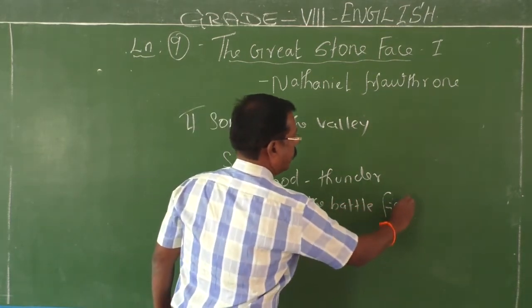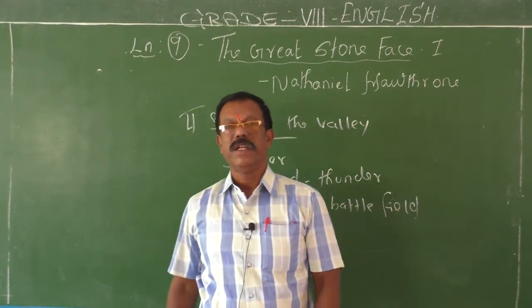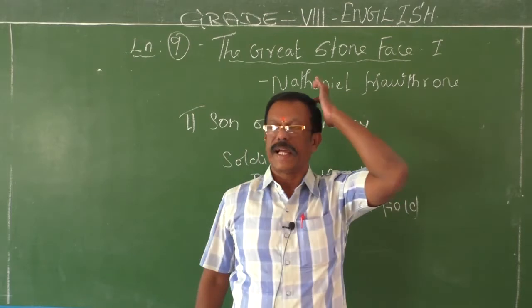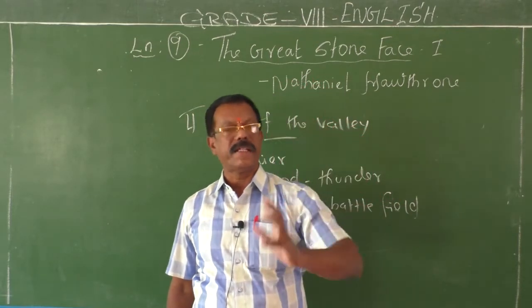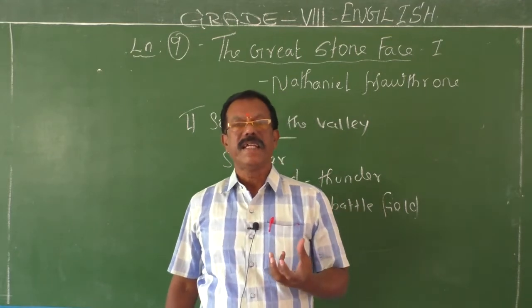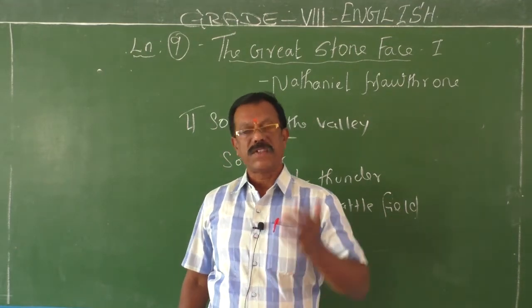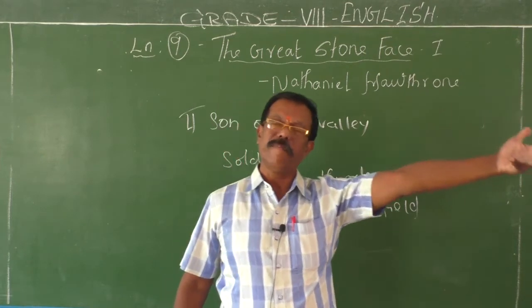He was called Blood and Thunder in the battlefield. So there was a rumor again among the inhabitants, among the people of that valley. They thought that this time the second son of the soil was going to appear before them. Actually, he left the village a long time back.